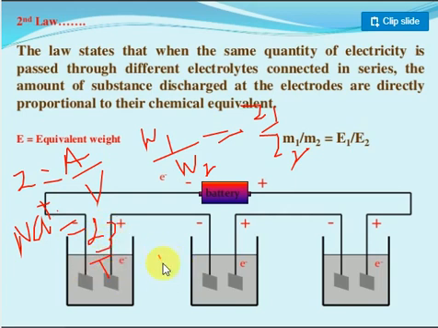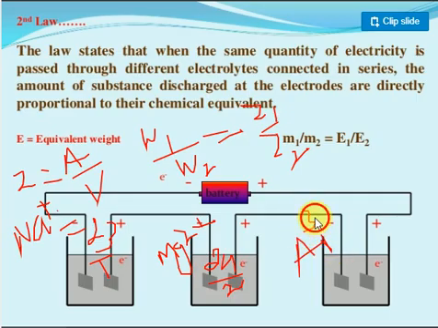If you take magnesium, the magnesium charge is 2 plus, so 24 by 2. What about aluminum? Al is plus 3, so you get 27 by 3. That is nothing but the equivalent weight of the different substances.